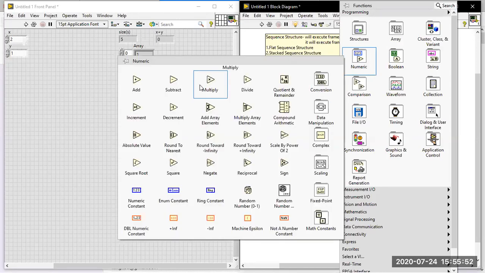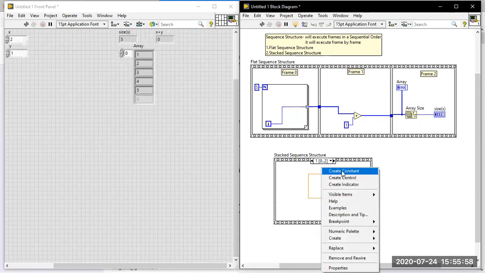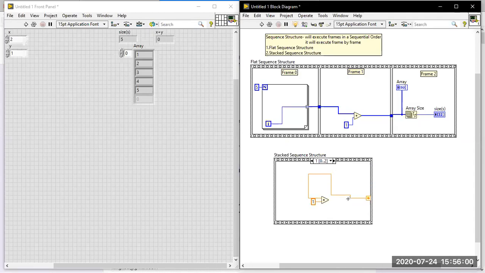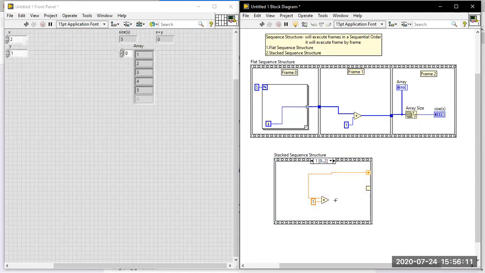I am going to use multiplication, so pass the value like this and create a constant with a value of 1. If you want to pass this multiplication value as well, again go for Add Sequence Local, then go here. Now in the next frame, frame 2, both arrow marks will be on the input side, which means in frame 2 you can use the frame 0 value as well as the frame 1 value.